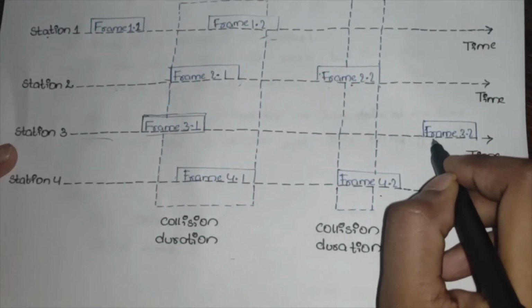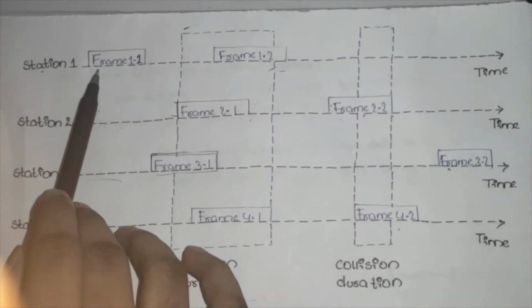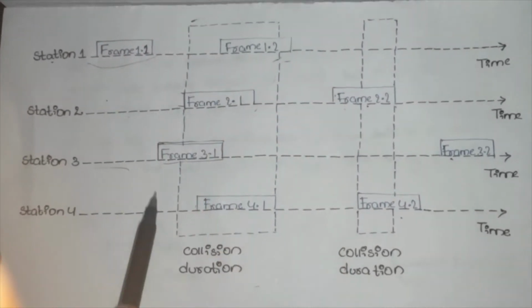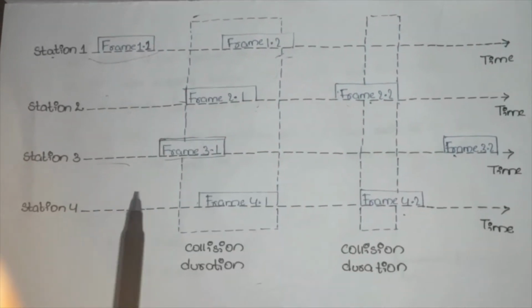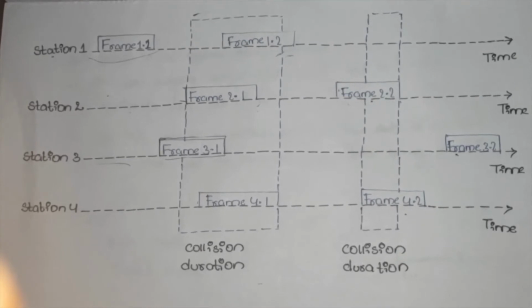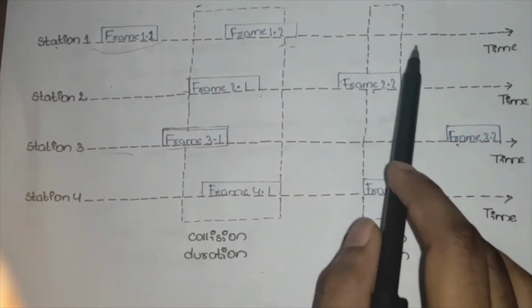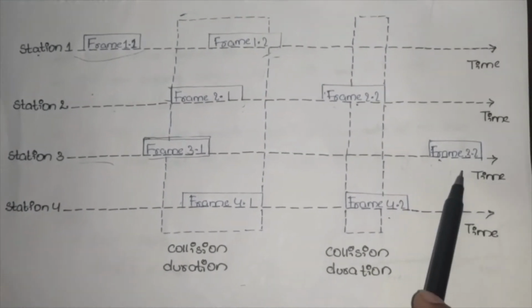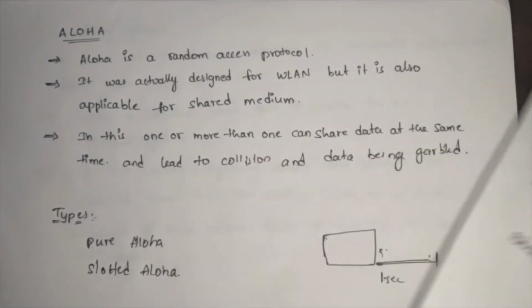The process is done. This frame is going to get transmitted, but these frames are not going to get transmitted. These stations will repeatedly send again after some time, and this one is also not transmitted, and this one will get transmitted. So let's get it theoretically.